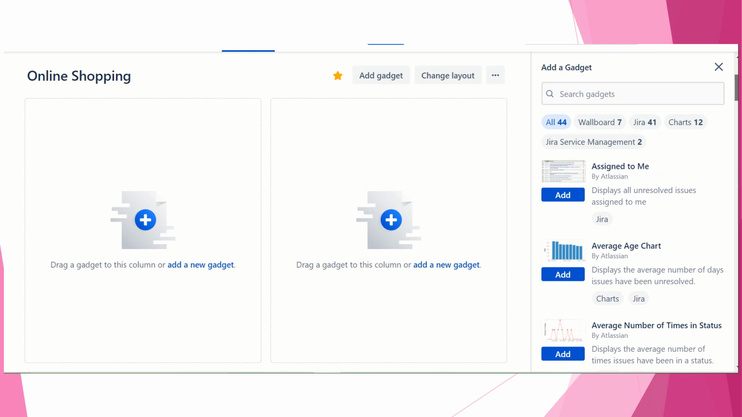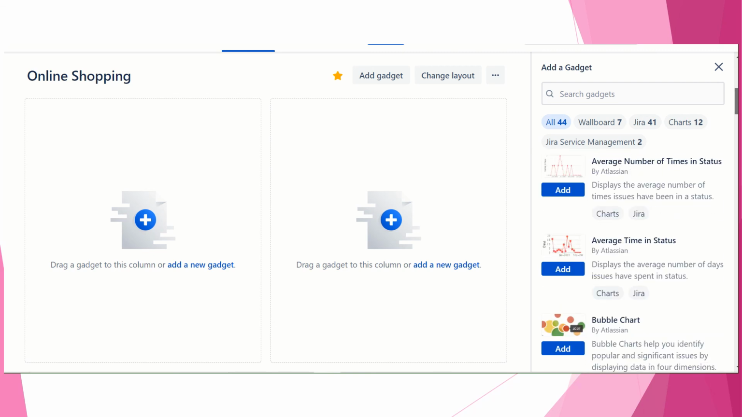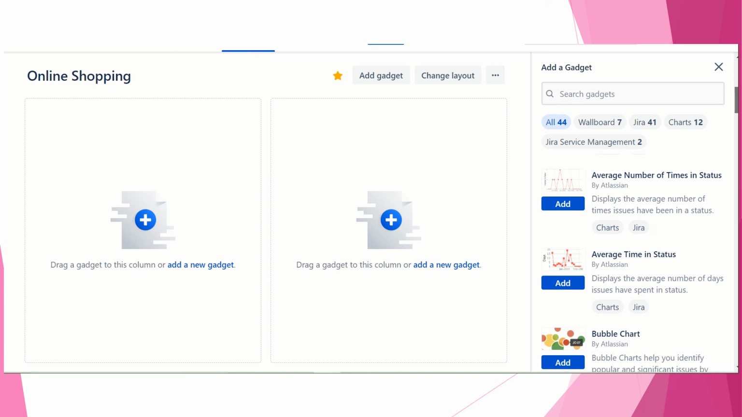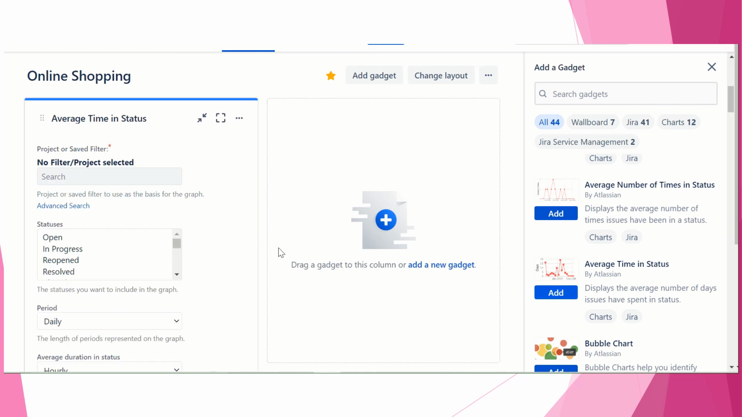So assigned to me, average age chart, average time in status. Okay, average time or bubble chart. Yeah, so let's choose this. Okay, we will add this. Like that it will show the status: how many are open, how many in progress, how many reopened, how many resolved. On a daily basis it will show you.